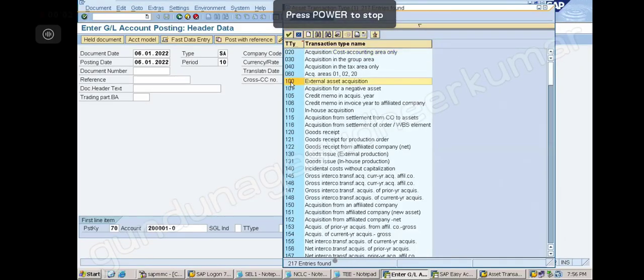Like 100 external asset acquisition. I am buying the asset from outside the company. So this is not my building, nor am I constructing the building. I am buying it from outside.